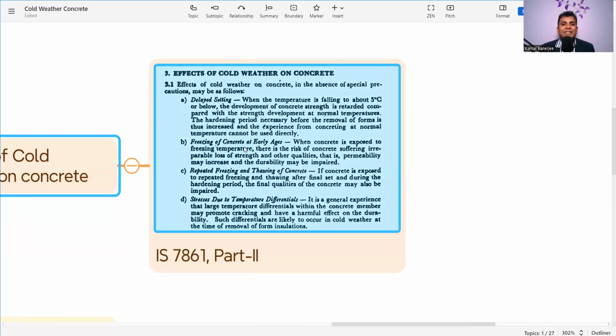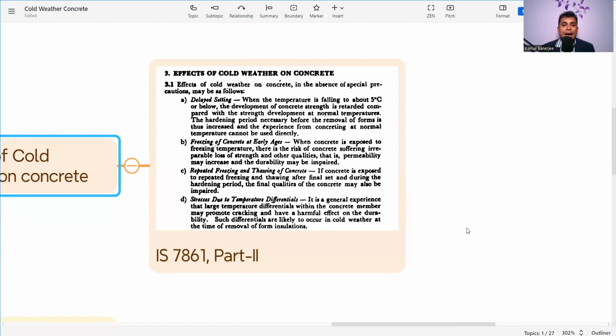Another thing is freezing of concrete at early ages. When concrete is exposed to freezing temperature, there is a risk of the concrete suffering irreparable loss of strength and other qualities. Permeability may increase and durability may be impaired. So if freezing happens at an early age, permeability will increase, durability will be reduced, and we will not get the desired strength and durability.